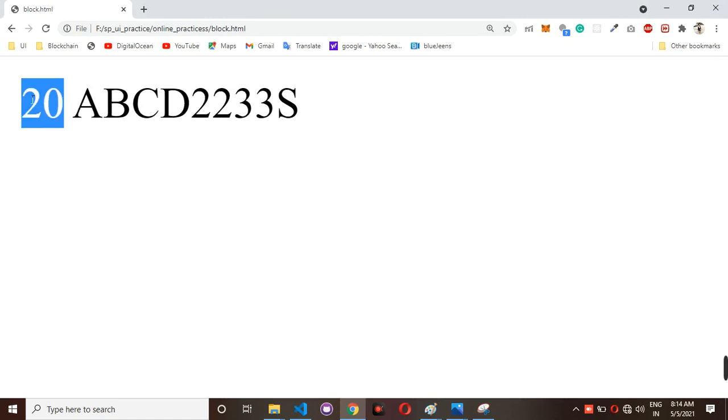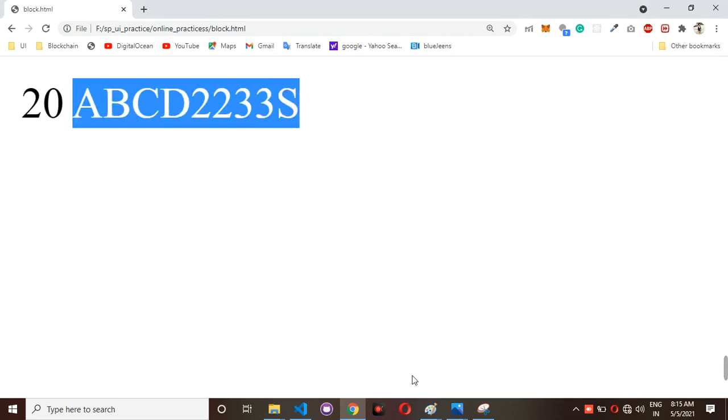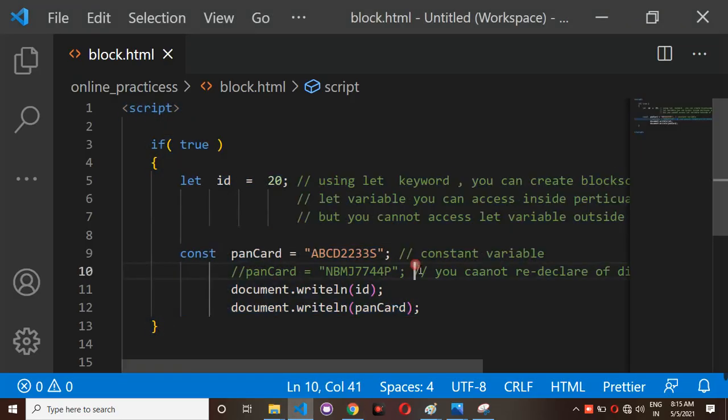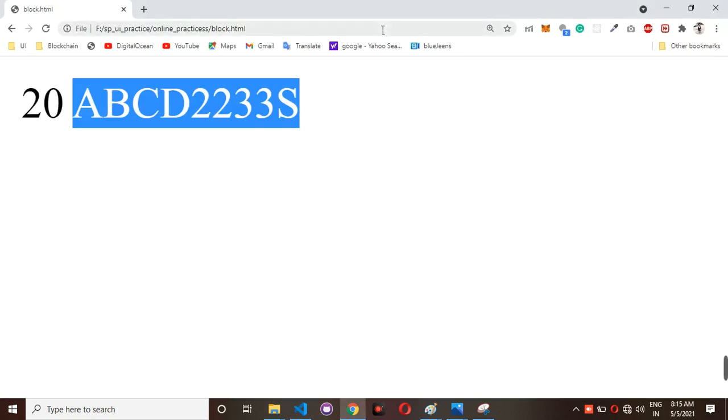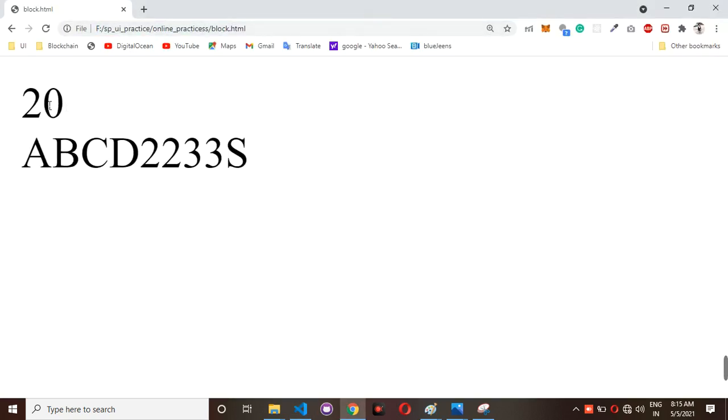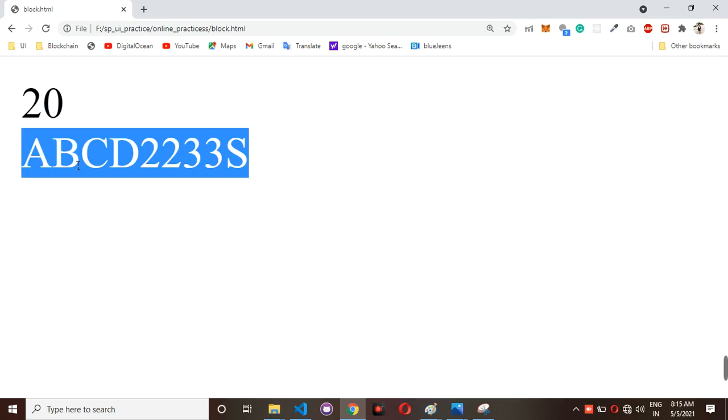This 20 is a let related variable value, and this is one of the constant variable values. So in between that, I am going to give one breakpoint here. Then you will get this 20 as the local variable, the block scope variable value. This ABCD 2233 yes is a constant variable value.